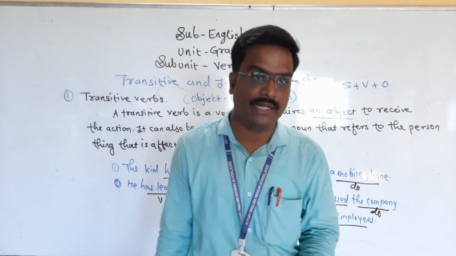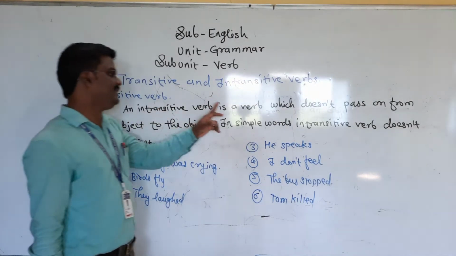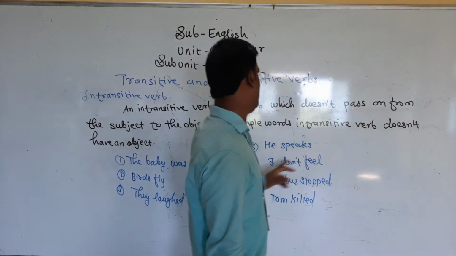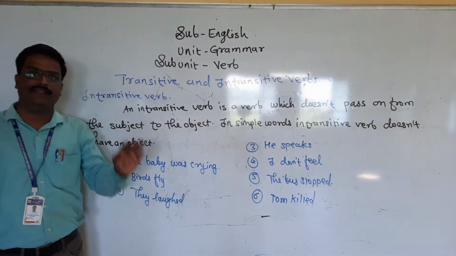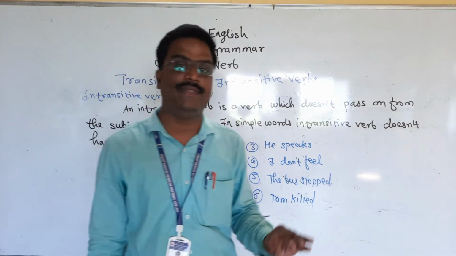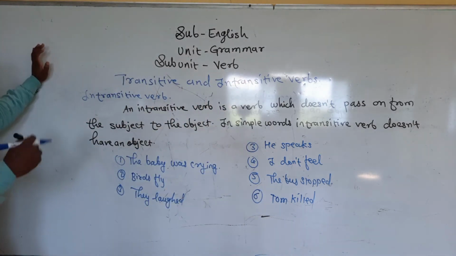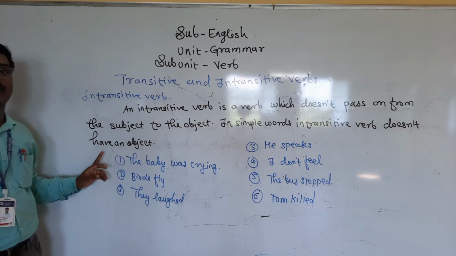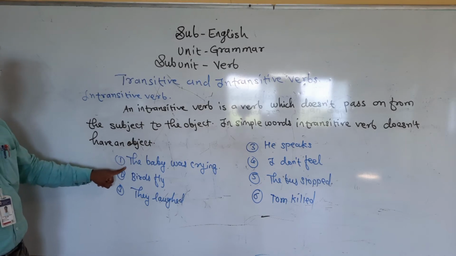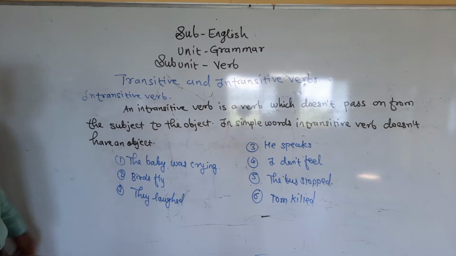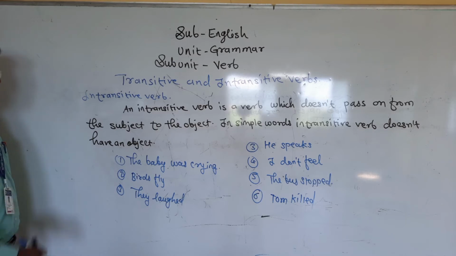Now the next part, the intransitive verb. An intransitive verb is a verb which doesn't pass on from the subject to the object. It means we are not getting an object in the sentence. In simple words, an intransitive verb doesn't have an object. We will not get an object in the sentence in the intransitive form of the verb. Here I have given certain examples. With these examples, I would like to clarify what is meant by an intransitive verb.